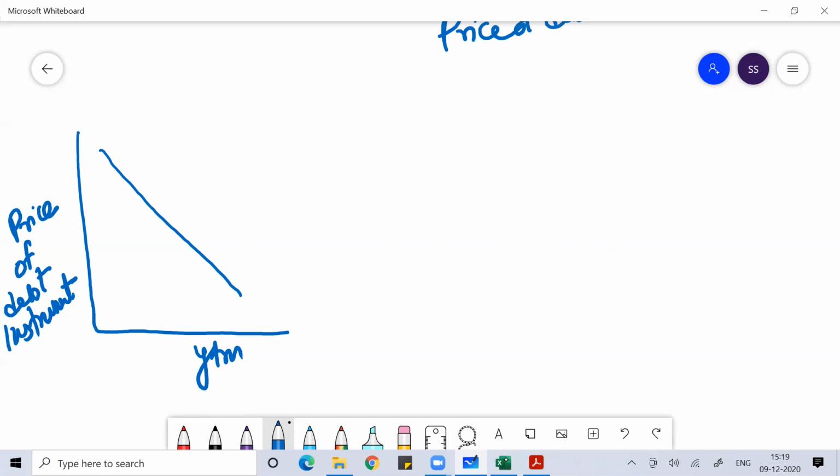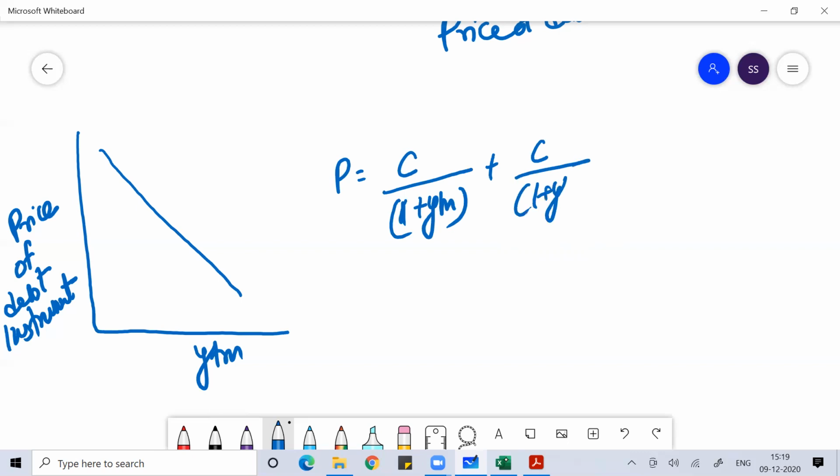So you do the differentiation of the price of the debt instrument. This is the coupon you're getting. This is the formula for the price of your debt instrument.